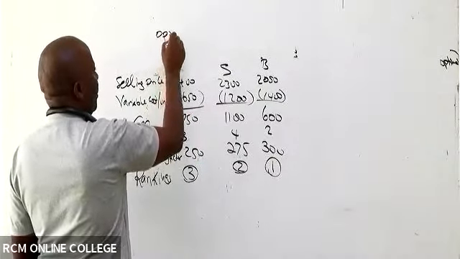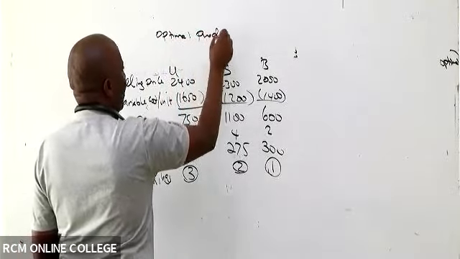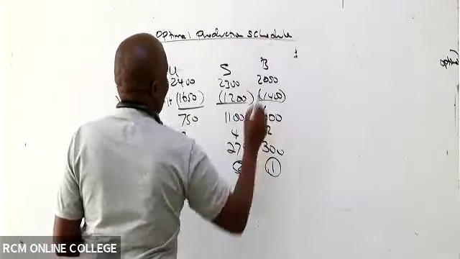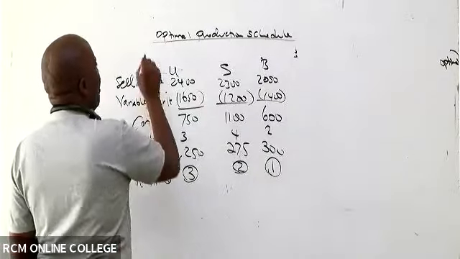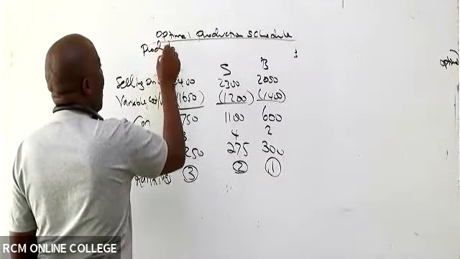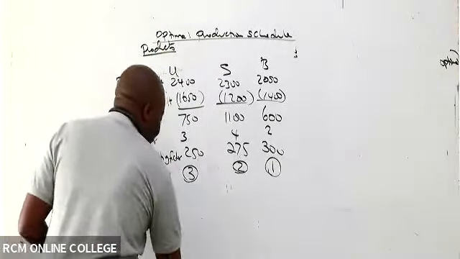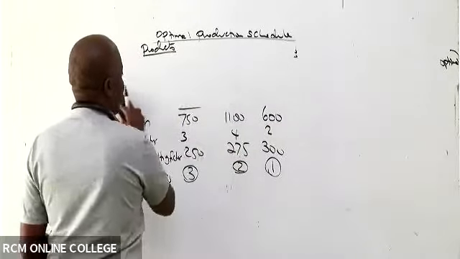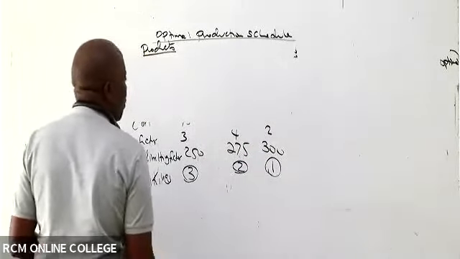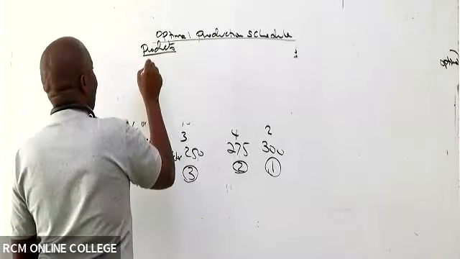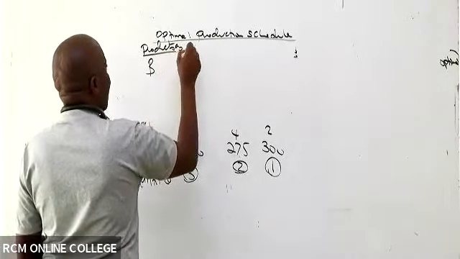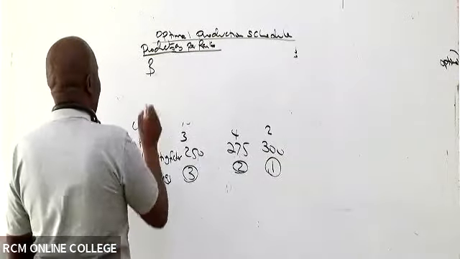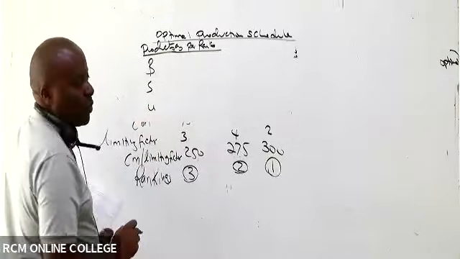So the optimal production schedule. You give us the products as per the ranks. As per the ranks, what do we have, my good students? We have product B. So we have B, after B we have S, after S we have U.